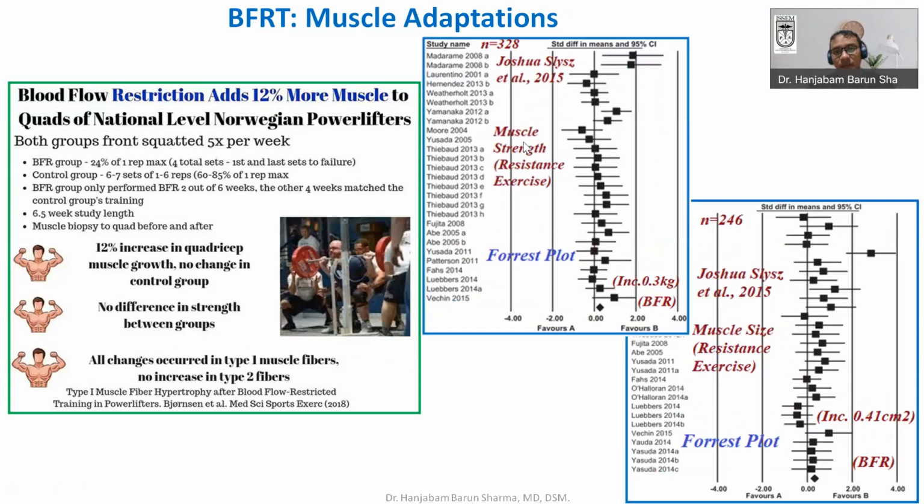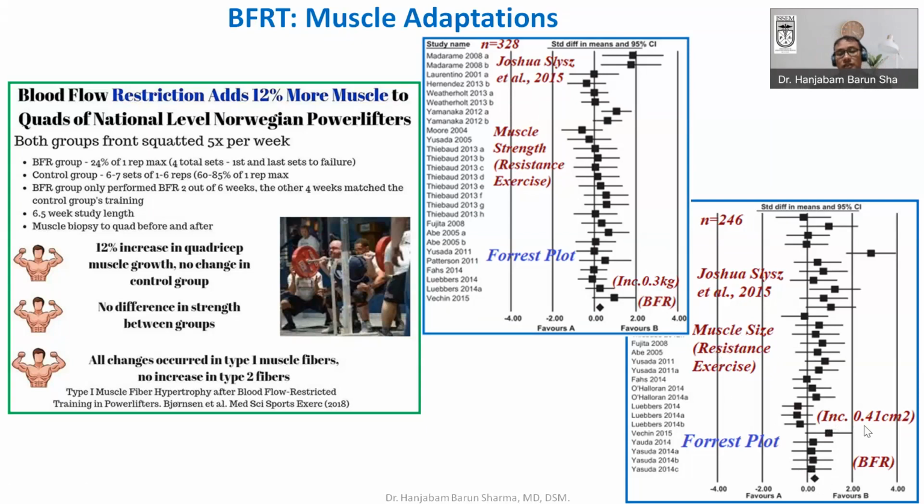And similarly, this is the forest plot in the meta-analysis published in 2015. They analyzed different papers and showed that blood flow restriction training is important for increasing strength. When you combine blood flow restriction training with resistance training, there was a mean increase of 0.3 kg in muscle strength. Similarly, for muscle size there is also an importance. It favors blood flow restriction training, and when you combine resistance training with it, there is a mean increase of 0.41 square centimeters in muscle size.